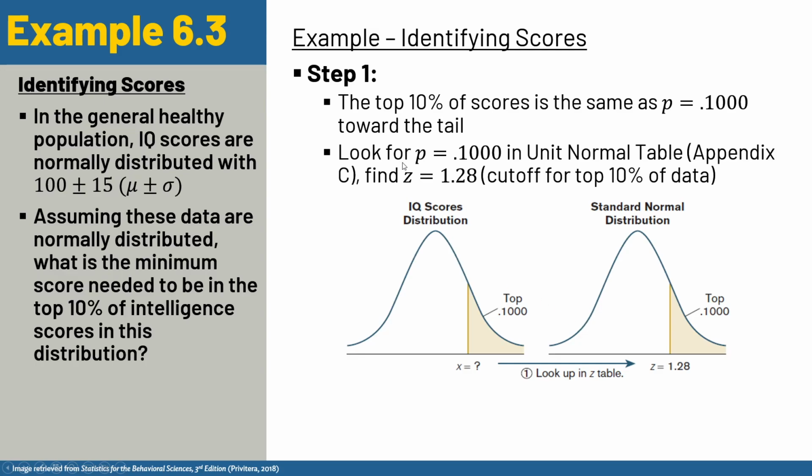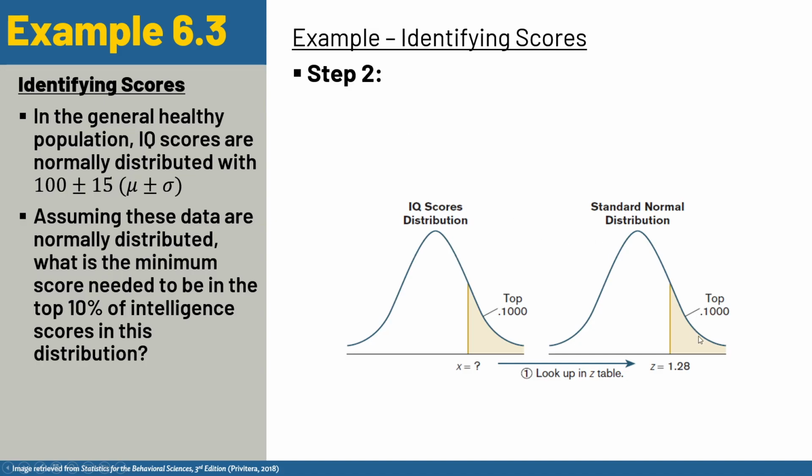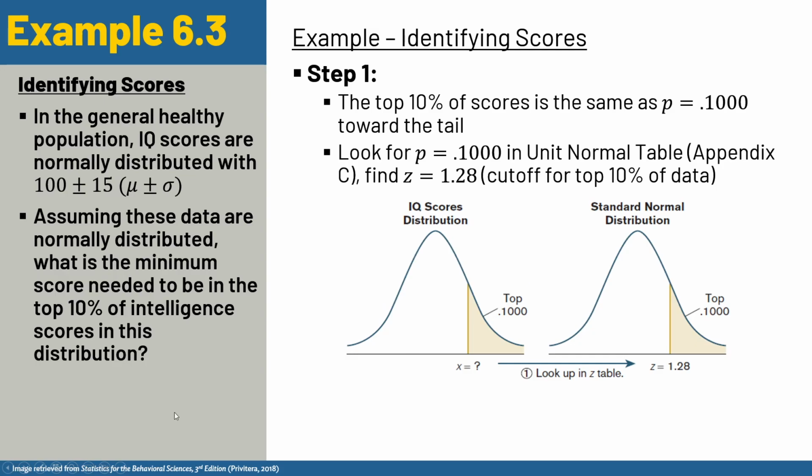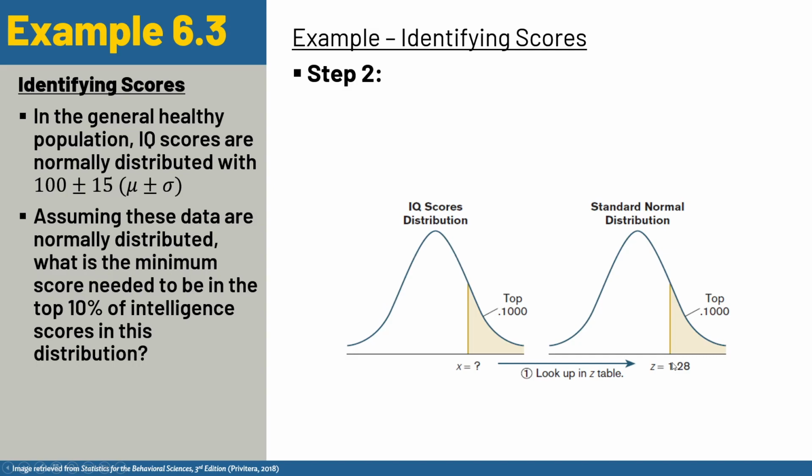All right, and so if we do this, we look up in our z table, in this case, p, right? So we're looking up a different column. We're not looking up z, we're looking up, in this case, column C, I believe. I'm not going to go back to the picture because that'll screw everything up. But I believe that we'd be looking for column C here. And we find a z of 1.28. And so we have our z value now in the standard normal distribution.